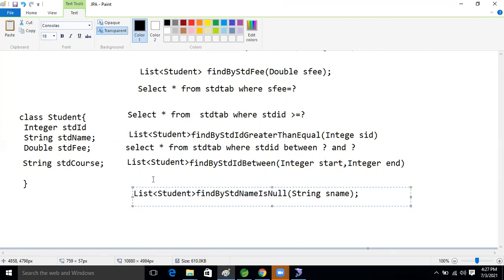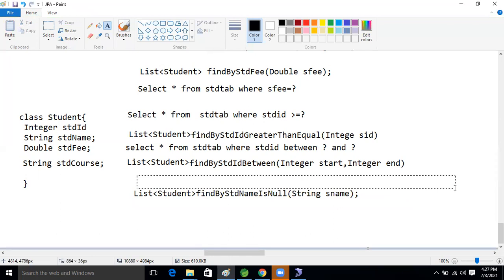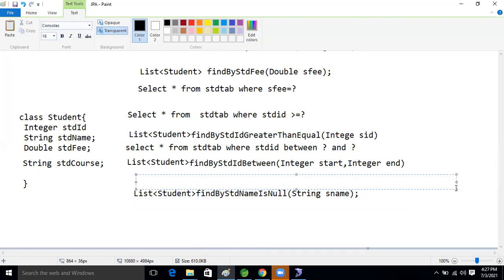But what is the query for this one? We will see the query also. Select * from student_tab where std_name is null.